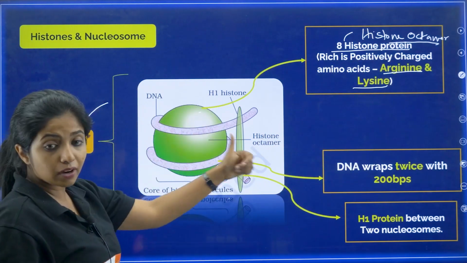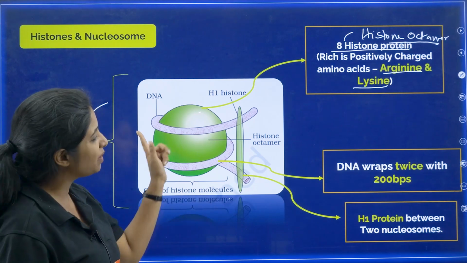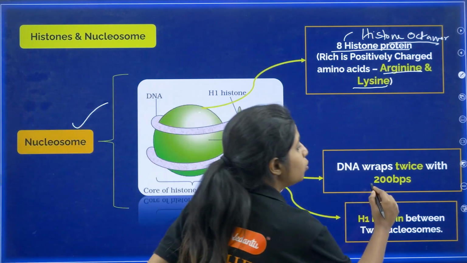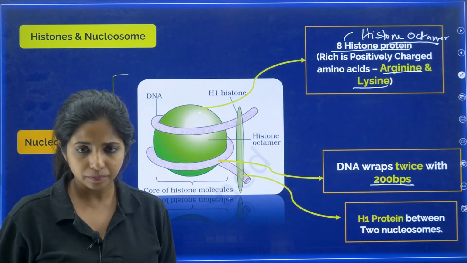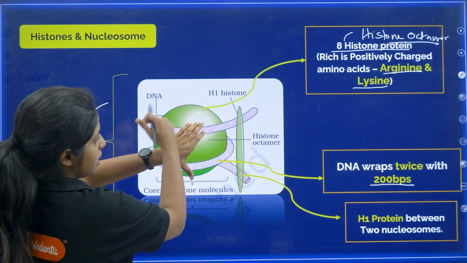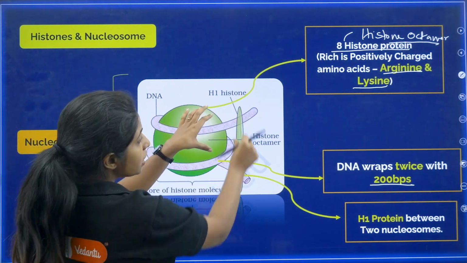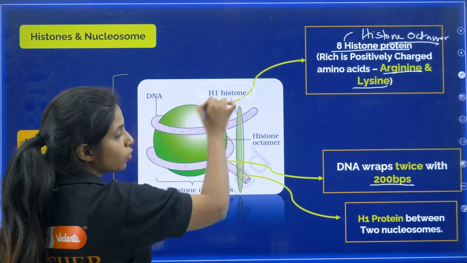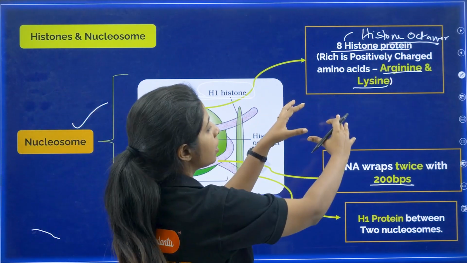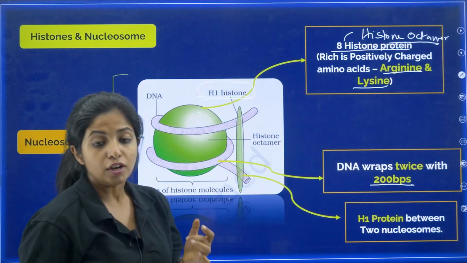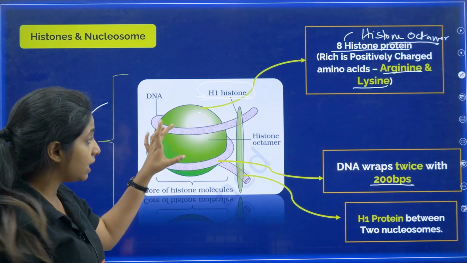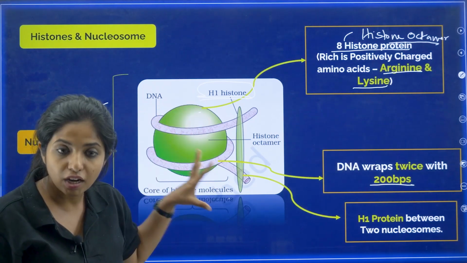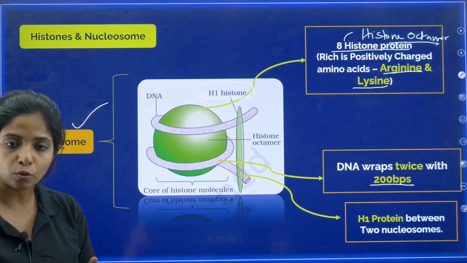Now the DNA will wrap around twice, only twice, and almost up to 200 base pairs will be covered over here. Now, this is the histone octamer, this is the DNA. Then you have another histone protein known as H1 histone protein. Again, you will be having another nucleosome and the thing will be going on. So nucleosome is basically a combination of the DNA as well as the histone protein. Together, you call this nucleosome, my dear children.